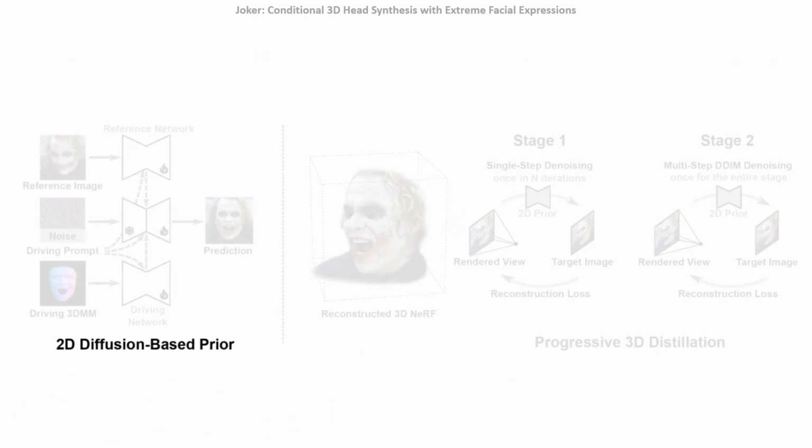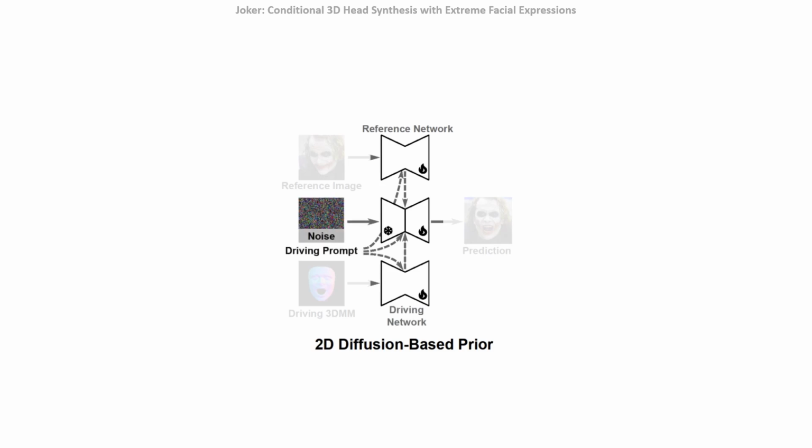Our method consists of two components: a 2D diffusion prior that predicts images of the reference identity with novel poses and expressions, and a distillation procedure to lift the prior predictions into 3D. Our diffusion-based prior has three parts: a denoising network, a reference network, and a driving network, all of which are initialized from pre-trained Stable Diffusion weights. The denoising network receives noise and text prompts as input and predicts the denoised output images.